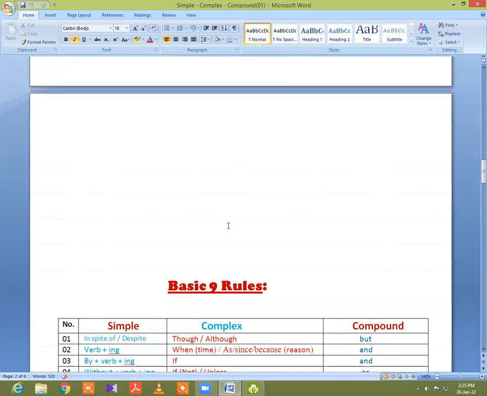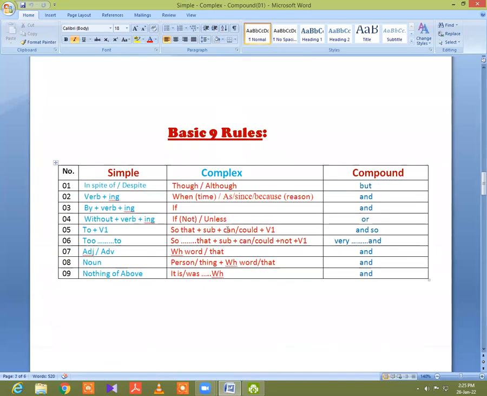Now I'm going to show you a magic method of transformation from simple to complex, complex to simple, and vice versa. Here you find 9 short techniques. Please take a screenshot of this part because it is very helpful to transform simple to complex and compound sentence.